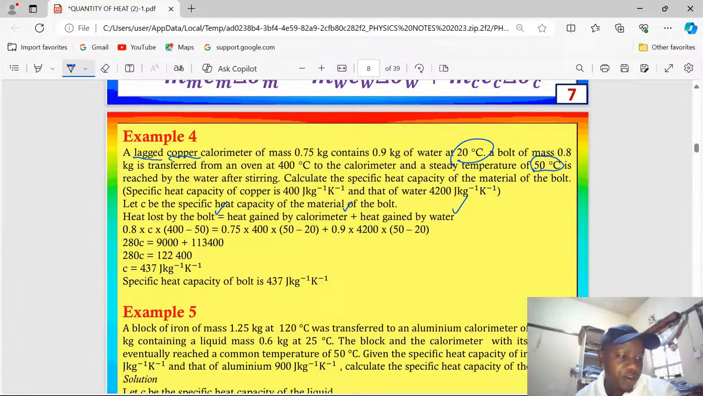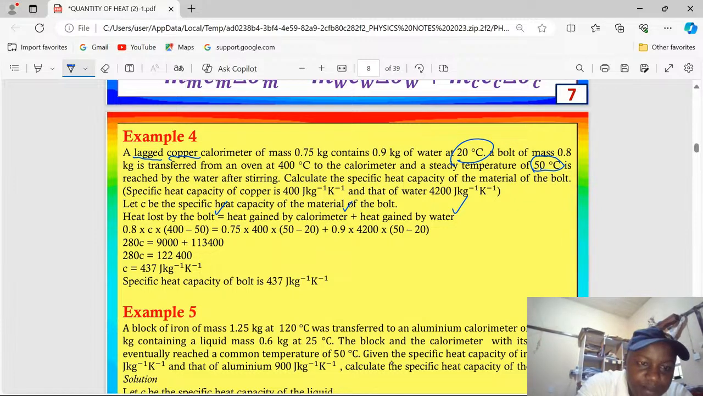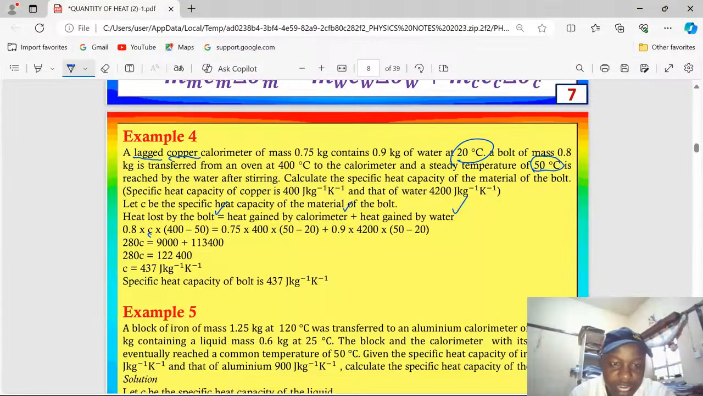So water and calorimeter are gaining heat, whereas on the other side, the metal block, which is making the bolt, is the one now losing heat energy. Therefore, heat lost by the metal block, we use its mass, 0.8 times unknown specific heat capacity, and the change in temperature will be 350. That is 400 minus 50 degrees.